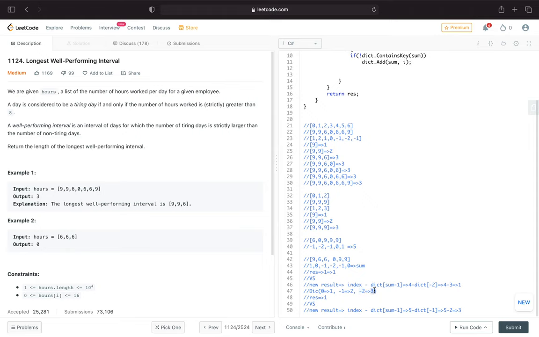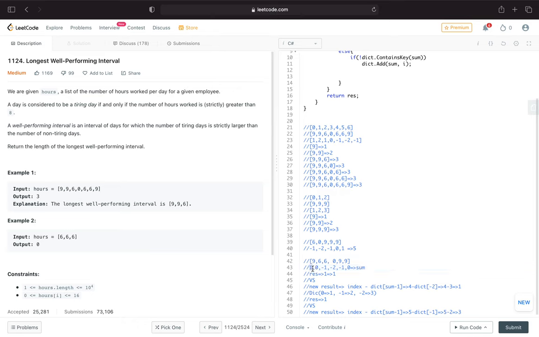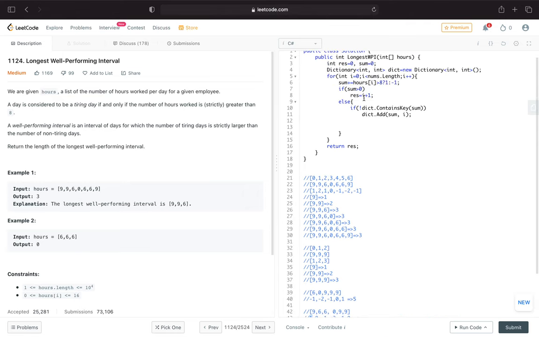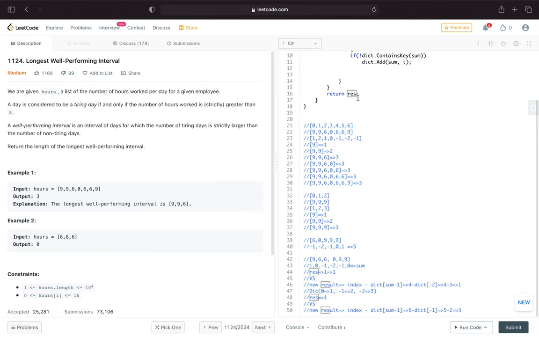Okay, so when we reach, now I will look at this one. 1. Okay, 1 is greater than 0, so we will increase our index and the result is gonna be 1, right? So result is 1. Then we will go to the next index. Okay, 0. Okay, if it is 0, we will add to our dictionary. This one. Okay, what about this one? We will add to the dictionary again. What about this one? We will add again.